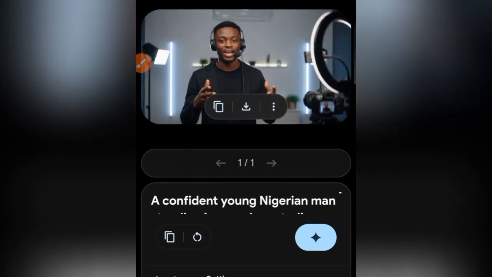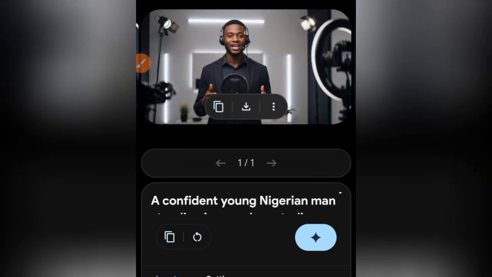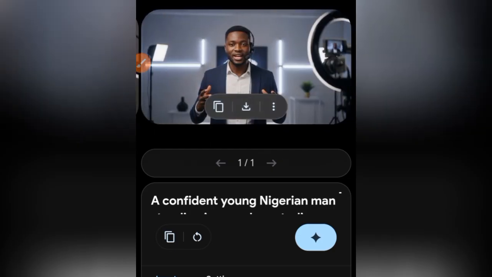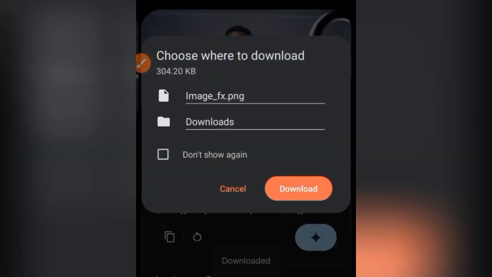So as you can see, it has generated different pictures. I need to select which one I want. So let me select this one. Then I'm going to tap the download button here. Let me show you the download button. This is the download button. I'm going to tap on it, and then it has been downloaded.